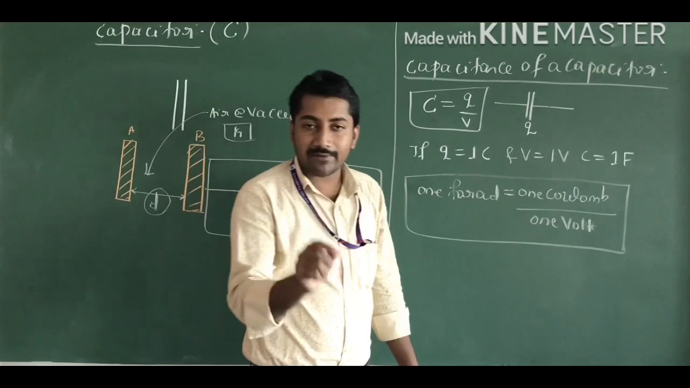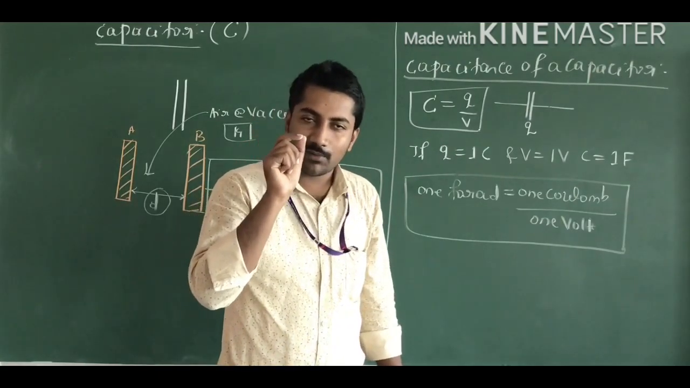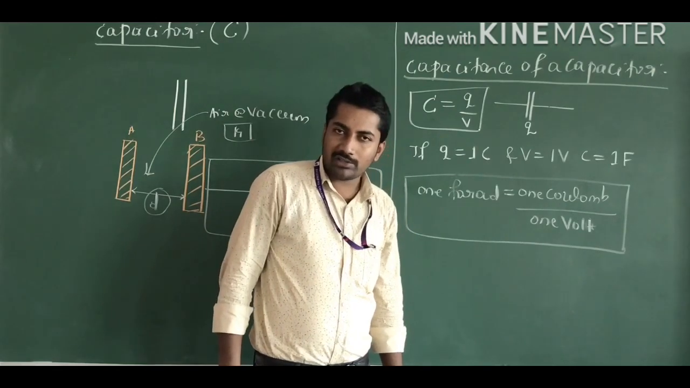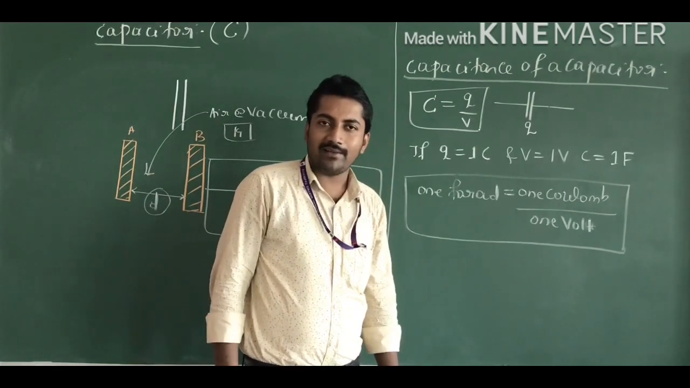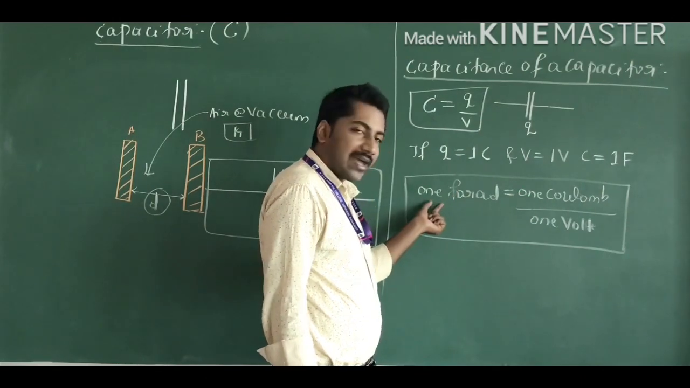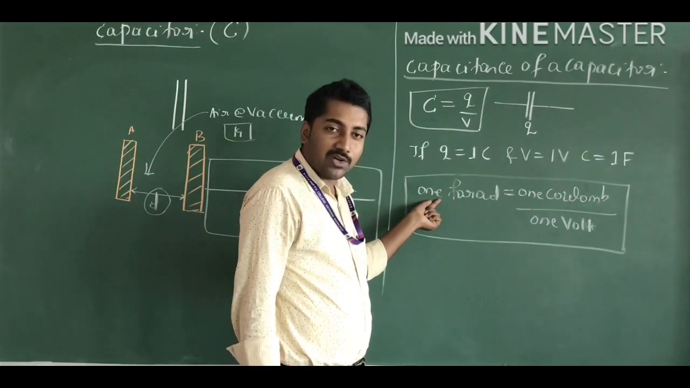And the potential difference of the conductor increases by 1 volt when you apply 1 coulomb of charge, then it is said to be 1 farad.